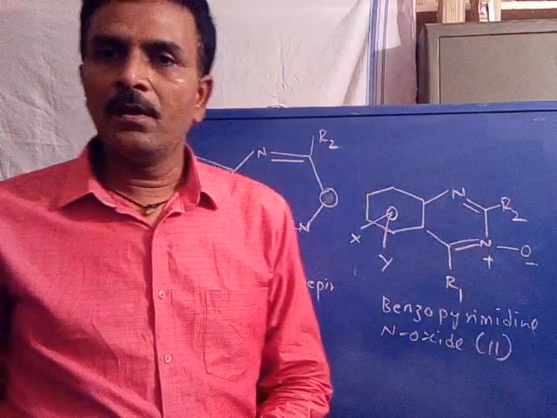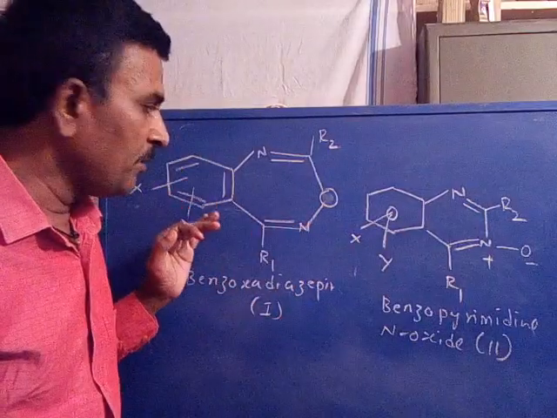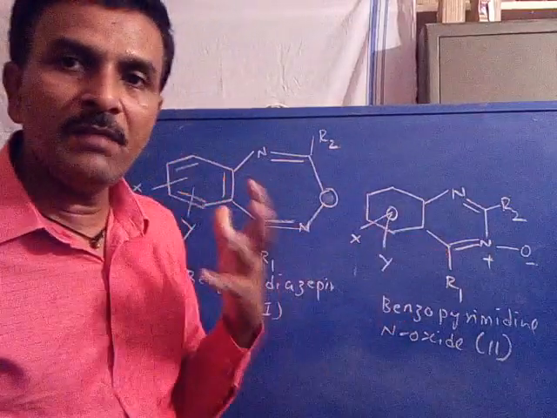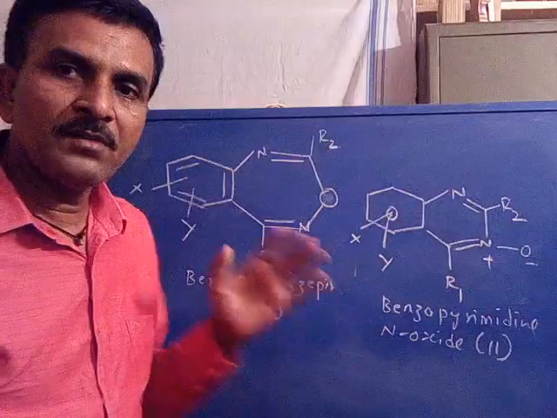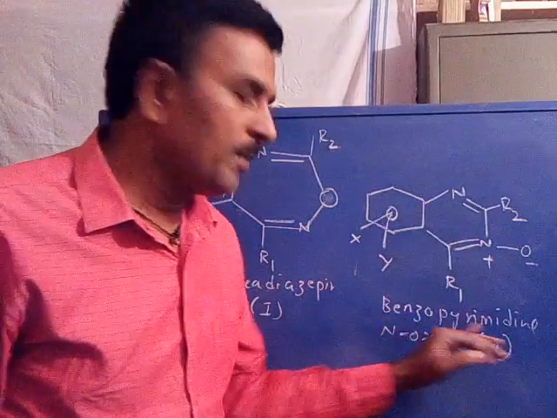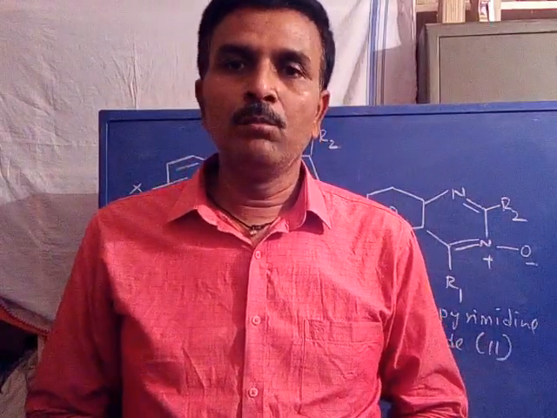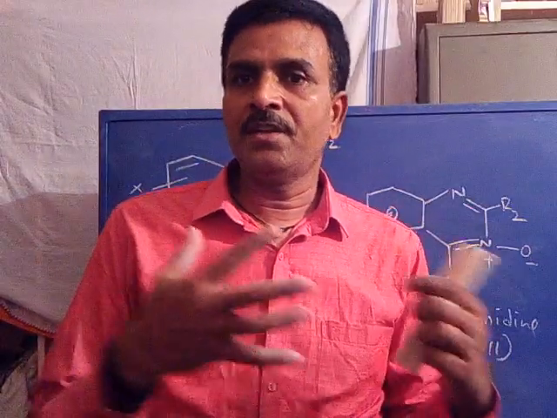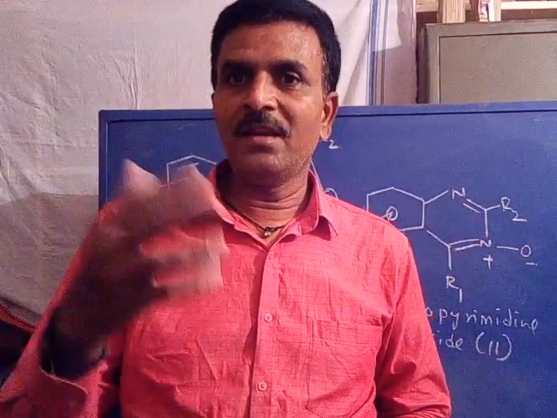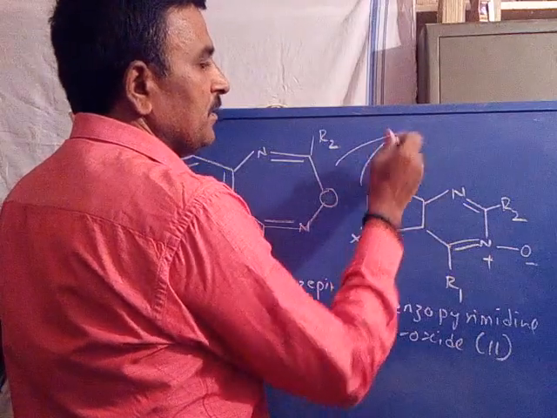Now you see what he thought to prepare and what he got. He thought to prepare this compound, but after its characterization he found the structure was not 1, but existed as the second structure, benzopyrimidine N-oxide. This is the story. Next, both structure 1 and structure 2 with different functional groups were submitted for the study of their biological activity.